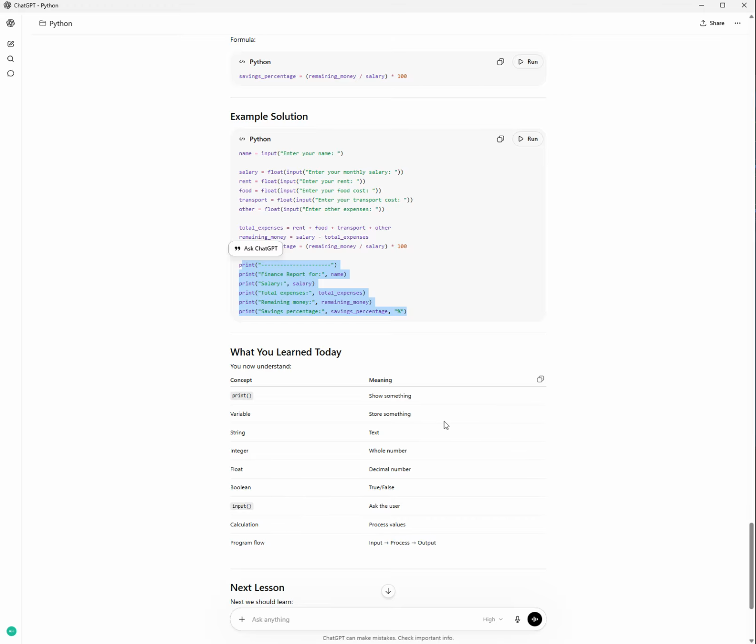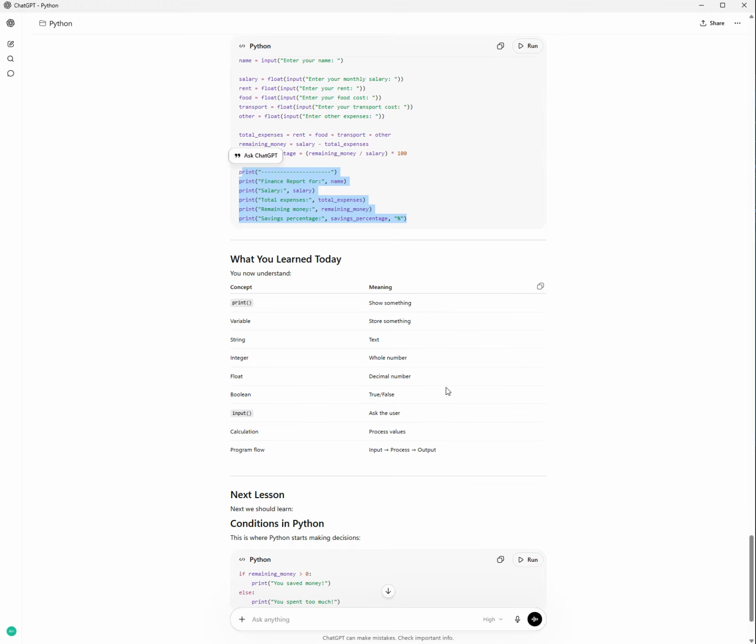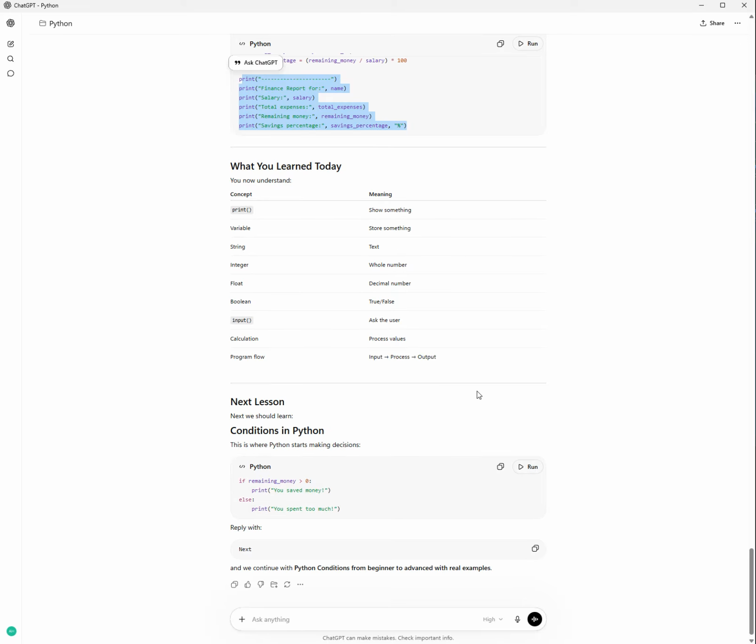What we need to learn today. We need to understand the concepts. Print, we show something. Variable, we store something. String is text. Integer, a whole number. Float, a decimal number. Boolean, true or false. Input, ask the user. Calculation, process values. Program flow: input, process, output.